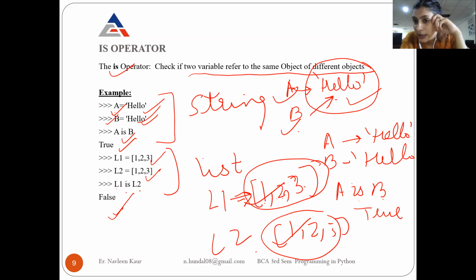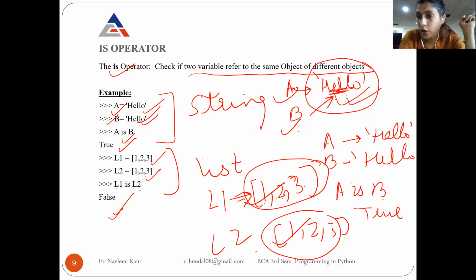But why in case of a string is it assigning the same memory, and in case of a list, different memory? Because in case of strings, I told you that strings are immutable. You can't change them. Once hello is created, it cannot be changed.